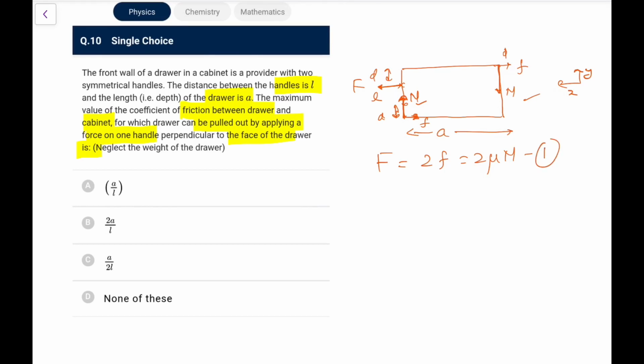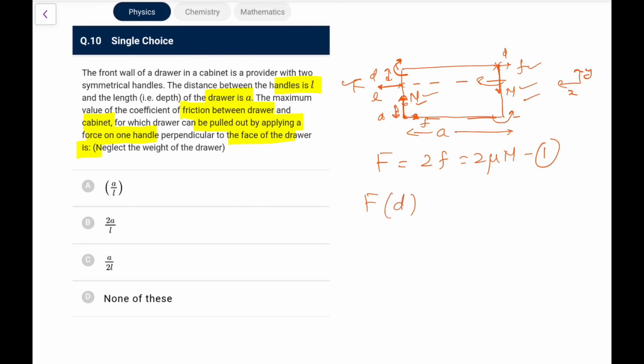Now if we balance the torque, let's say about any one of the corners, let's say about this corner, this would be easy because f and N will cancel out. Now the torques that add up: this F is pulling it here, so if I take its line of action, r cross F, it will put a torque like this, and this f is definitely going to be opposite, and this N will again be adding with this. So these two torques are adding up.